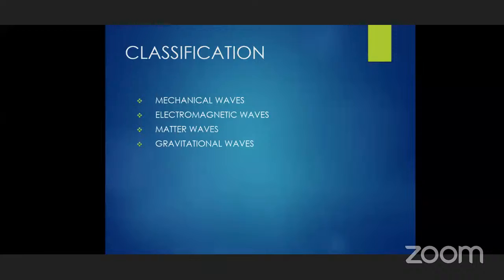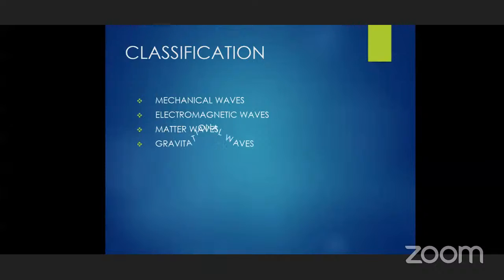How is the atom bomb produced? An atom of uranium is taken. In that nucleus, we have to introduce a neutron. When the neutron enters the nucleus, it is divided into thorium and krypton, and while they are dividing, they also release energy and radiation energy. How much? Very enormous energy is released. So bomb explosions also give some waves, that is matter waves. So mechanical waves, electromagnetic waves, and matter waves, these are all different types of waves produced.